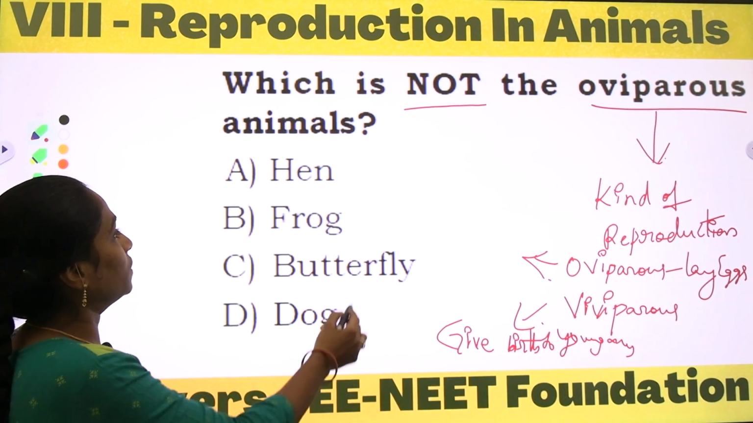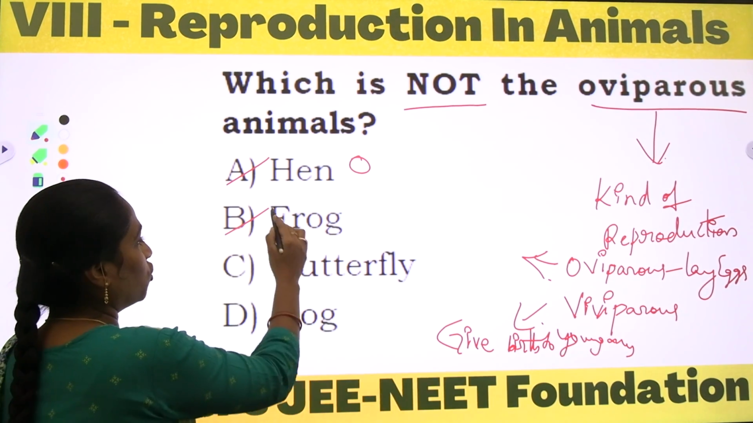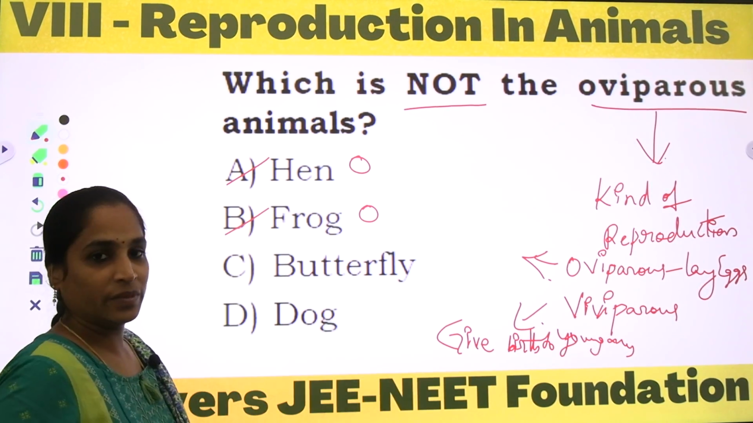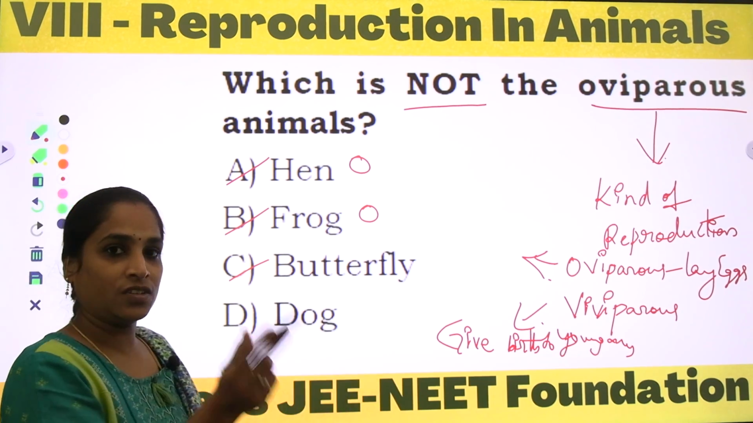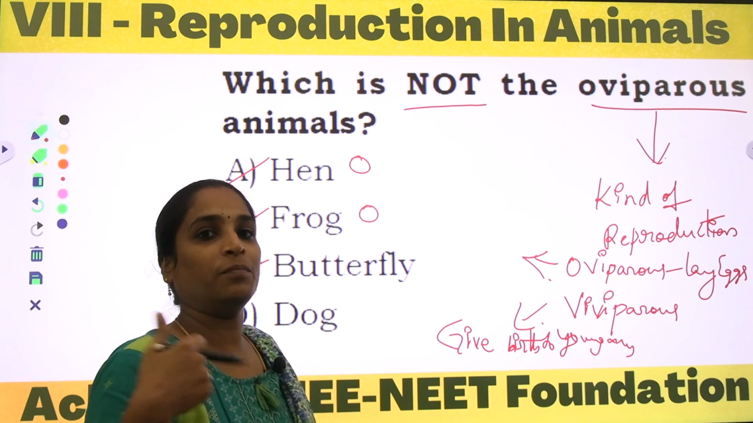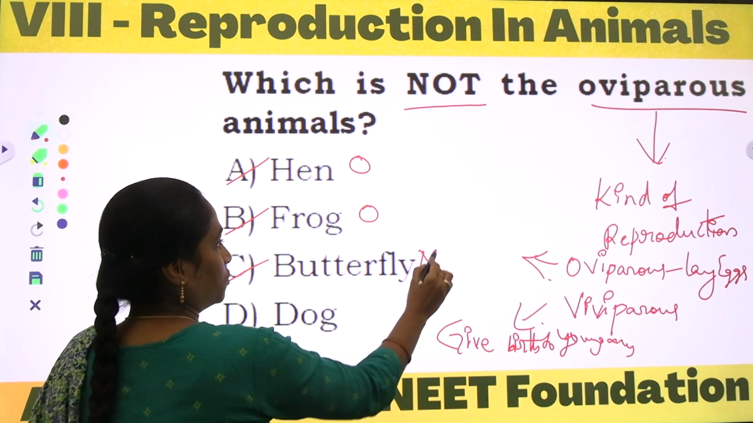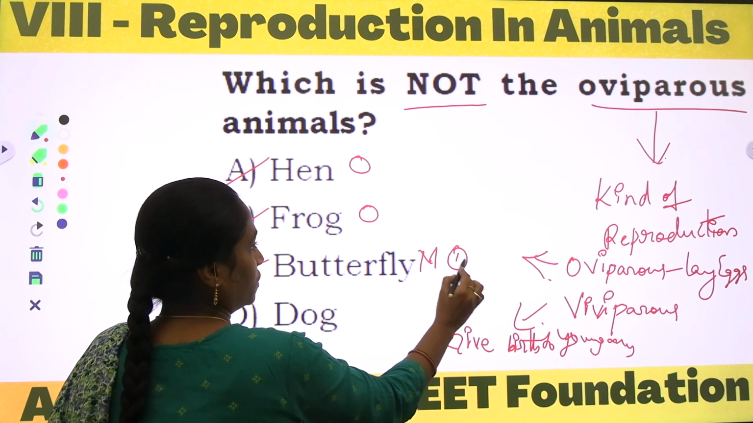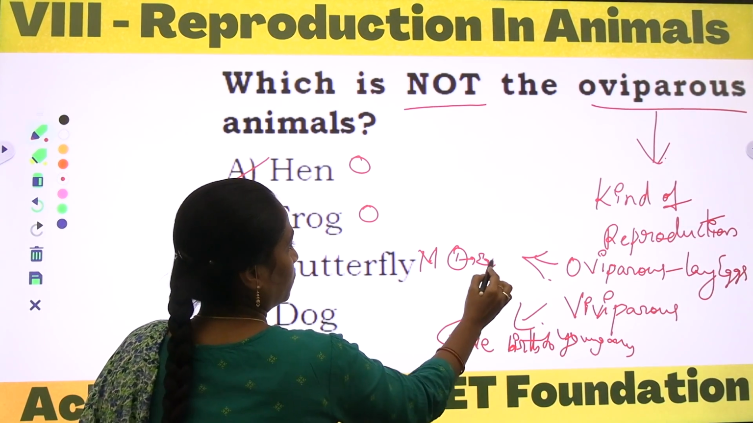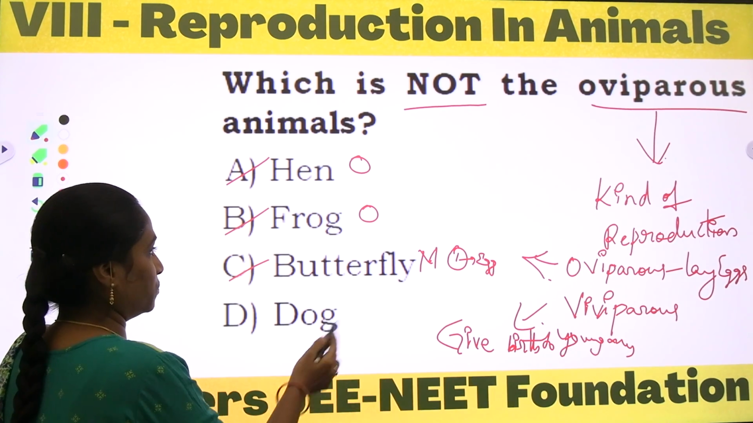Yes, so here the hen is an oviparous animal and the frog is also an oviparous animal. Butterfly, as we discussed in the previous question, undergoes drastic changes to complete its lifespan, so it undergoes metamorphosis. The first stage is the egg. So insects are oviparous organisms.